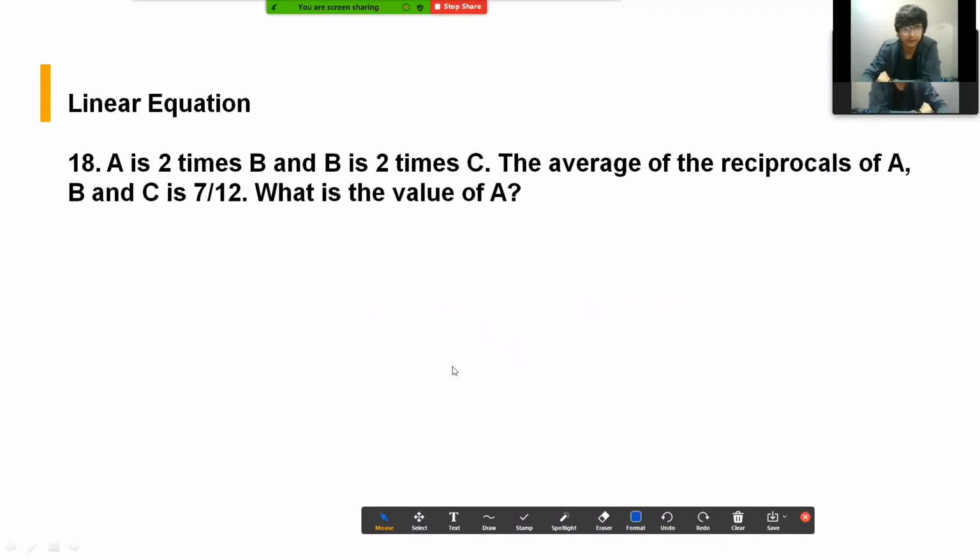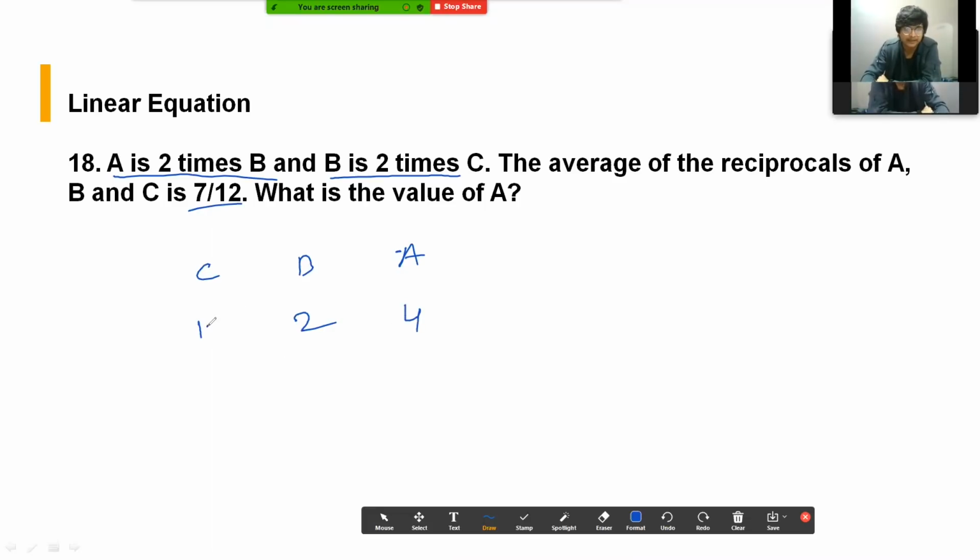And 18th question, linear equation based. A is 2 times B and B is 2 times C. The average of the reciprocals of A, B and C is 7 by 12. What is the value of A? Once you read this question, you should go backwards: C, B and A. If I take C as 1, then B is 2 times C, so B should be 2, and A is 2 times B, which means A should be 4.